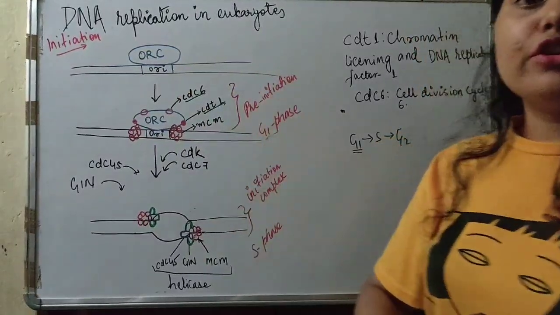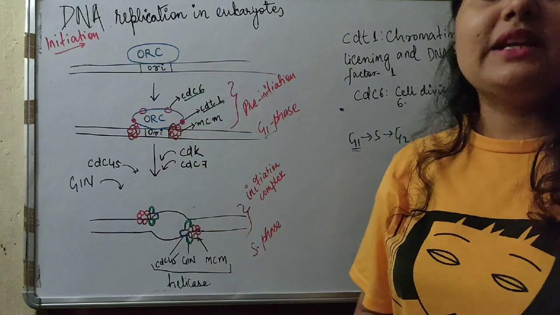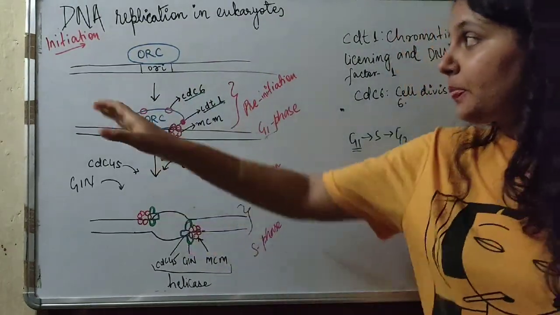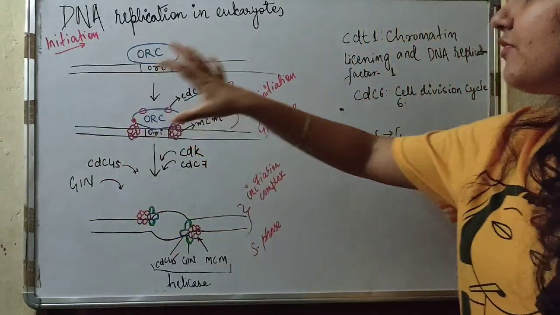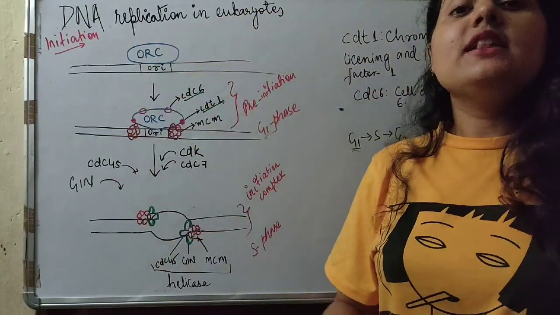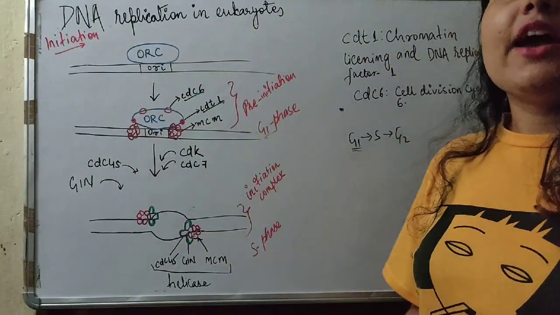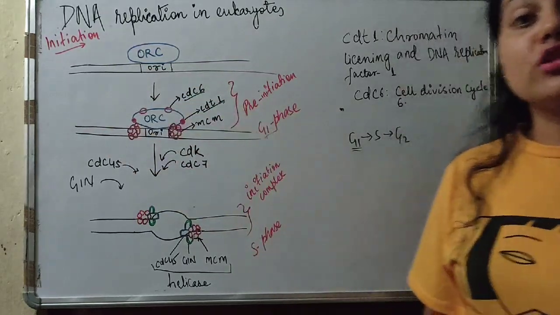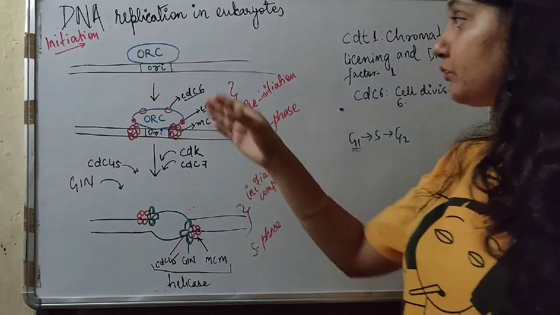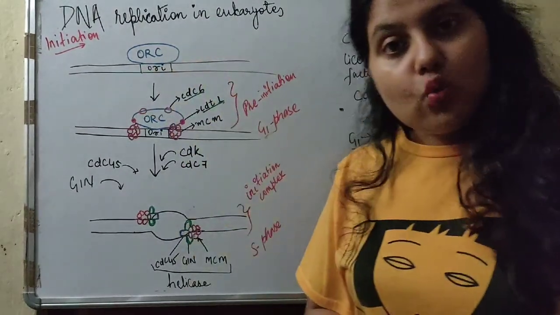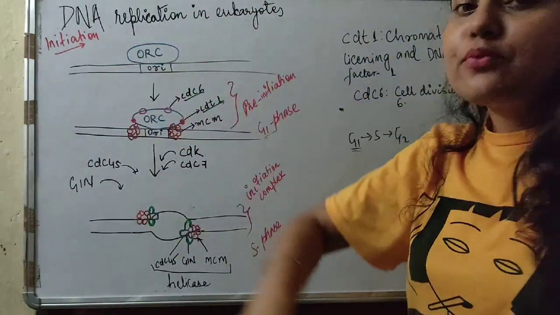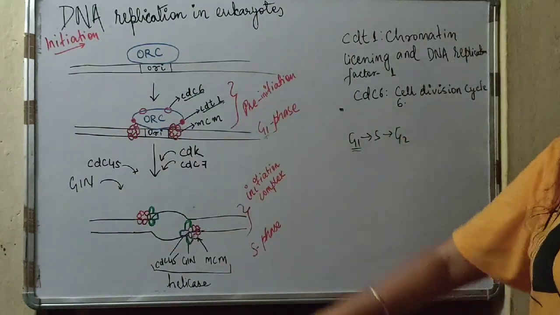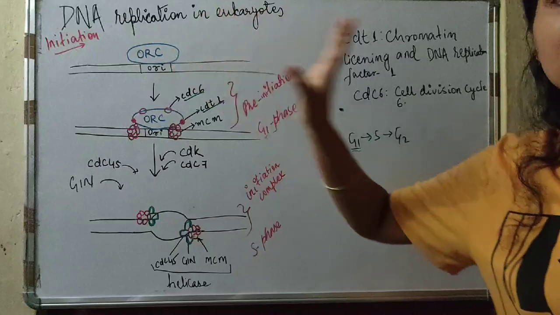In this section of the video, I'm explaining DNA replication in eukaryotes, and under that I'm covering the initiation part. First of all, like in bacteria, which have an origin of replication, in the same way eukaryotes also have an origin of replication, known as ORI. The first protein which comes and recognizes the ORI is known as the origin recognition complex.